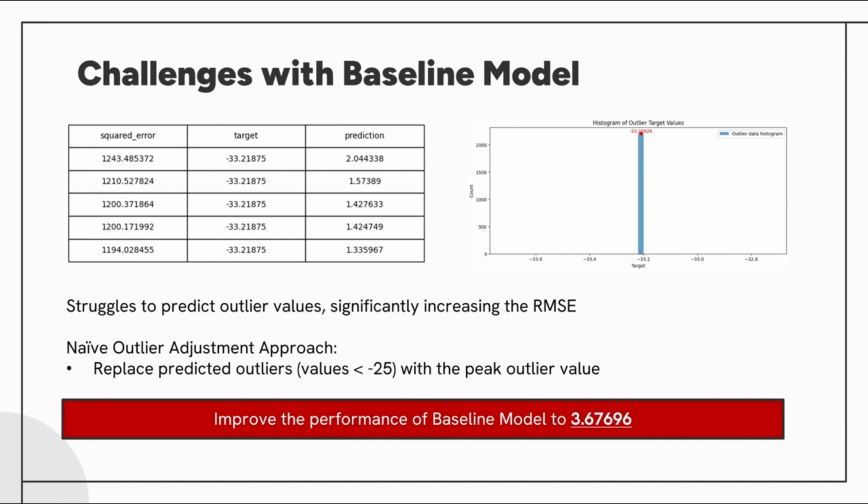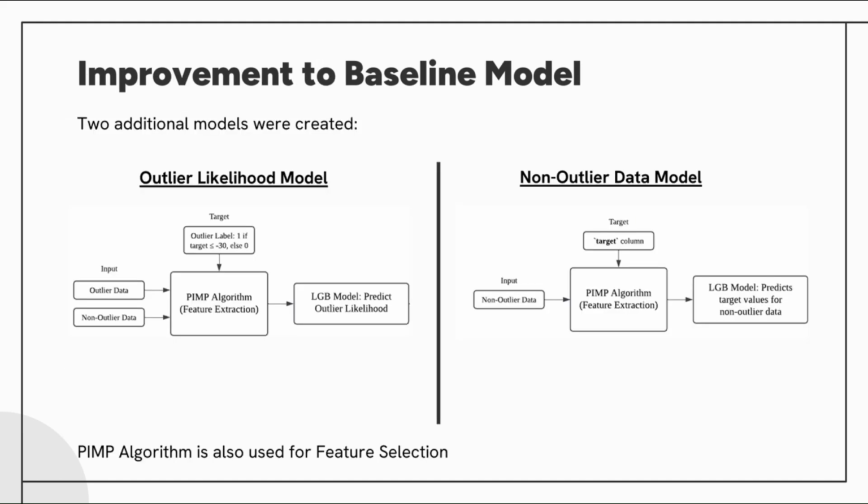So we tried a naive approach. If our target value is less than negative 25, meaning that it is likely an outlier value, we change the value to negative 33.209, which, as shown in our EDA, is the peak number for the outlier value. This actually improves the performance of the baseline model marginally by 0.001, but this means that we are moving in the right direction to improve the model. With this, we created two new models.